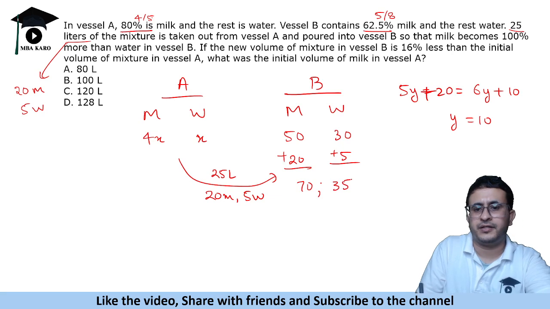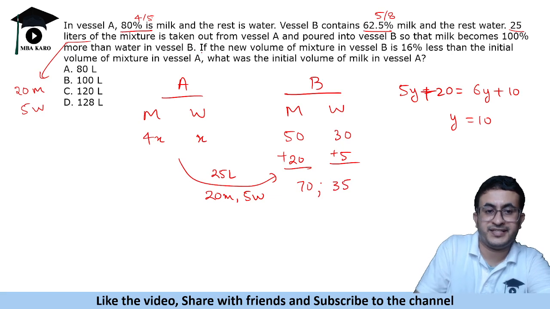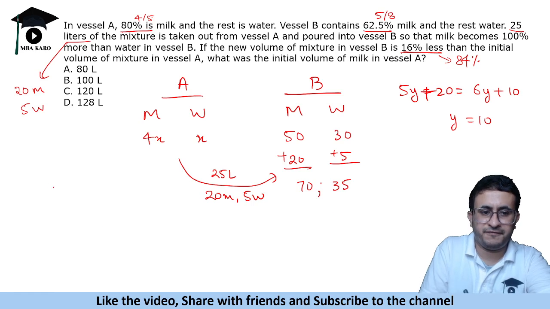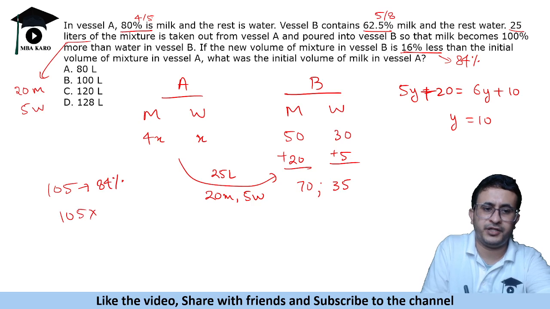Right. Now we go back to the question. It says that the new volume of mixture in vessel B is 84% of what? Initial volume of mixture in vessel A. So 105 is 84%. So how much will 100% be? 105 into 100 by 84.